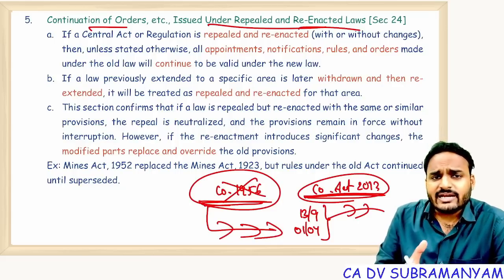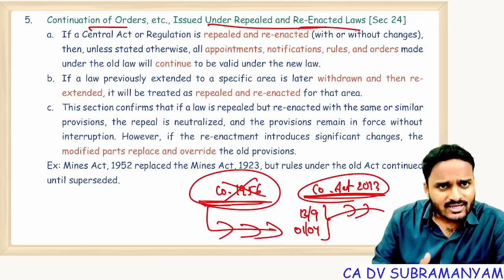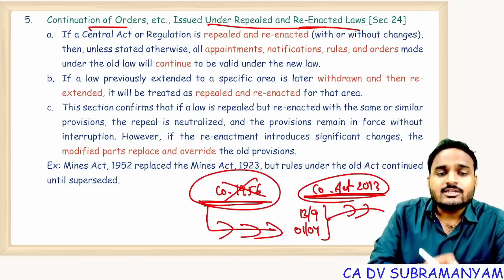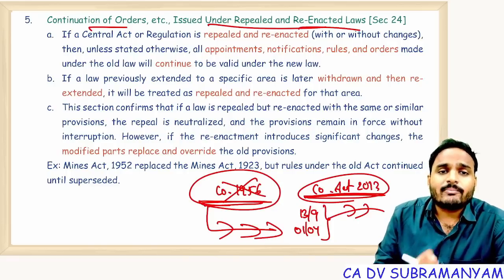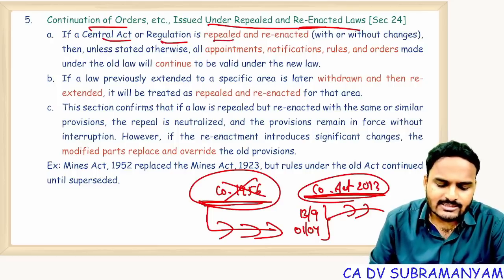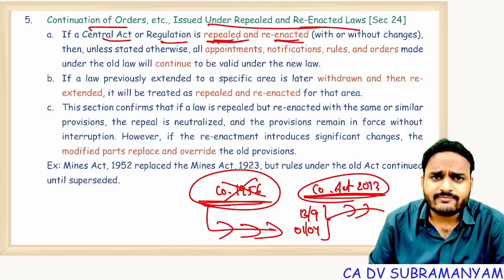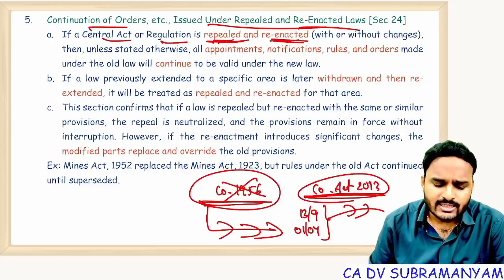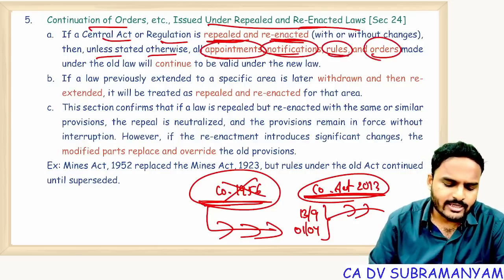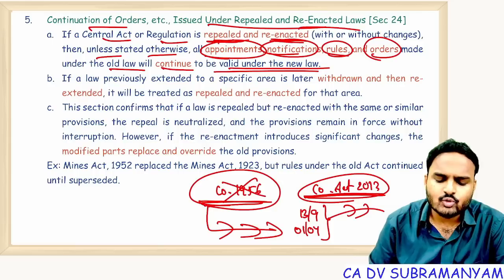Sir, Companies Act 1956 is already repealed, sir. Correct. I agree with you. But until new rules come into the picture, the old rules and amendments which were made under old acts will apply. If a central act or regulation is repealed and re-enacted, that means Companies Act 1956 repealed, Companies Act 2013 re-enacted, then unless stated otherwise, all appointments, notifications, rules, orders made under the old law will continue to be valid under the new law.